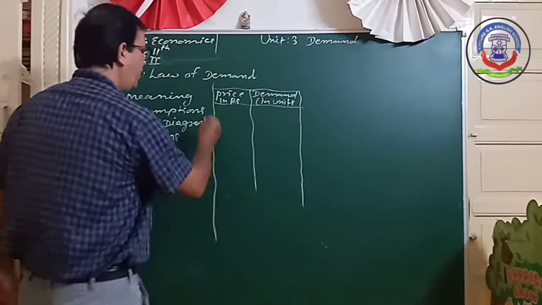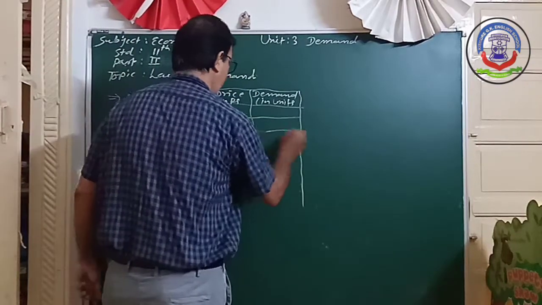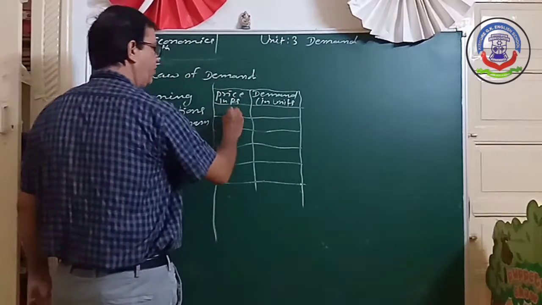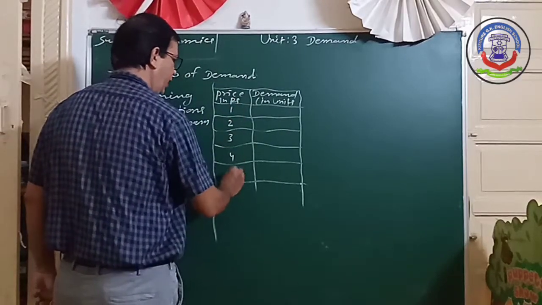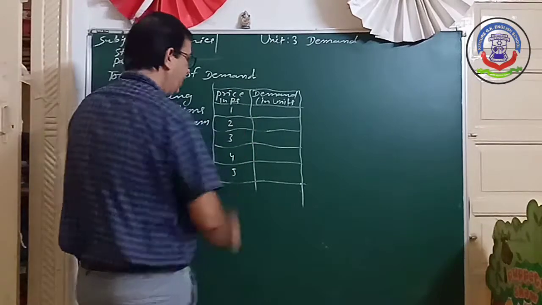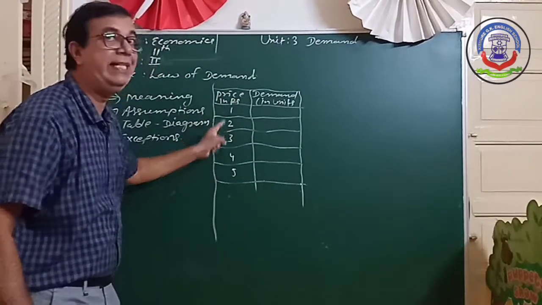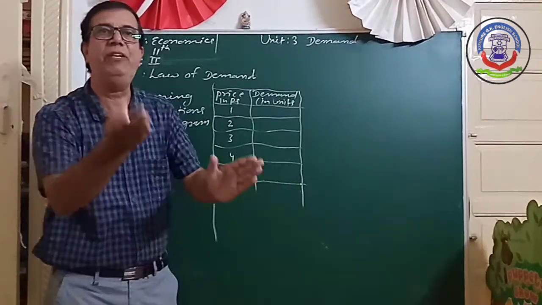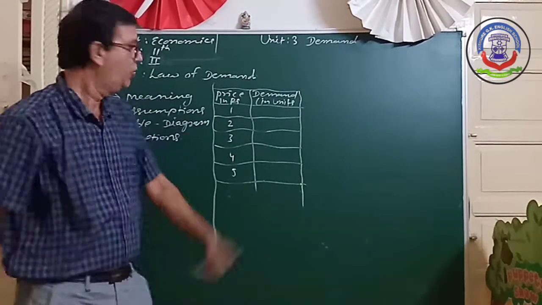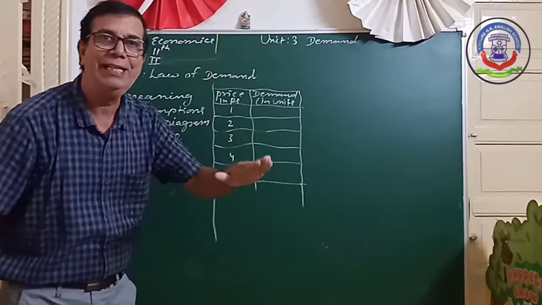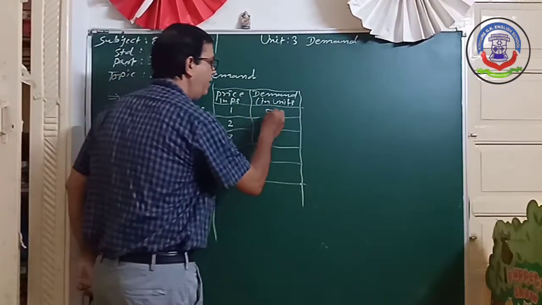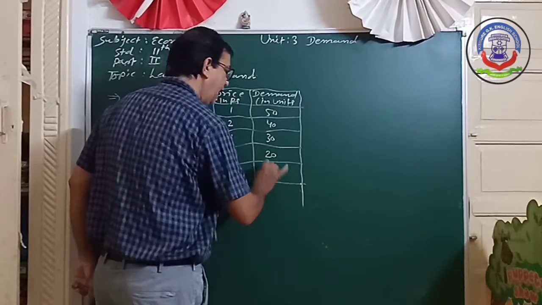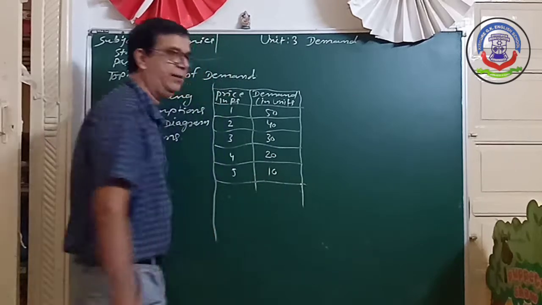So here we see the price. Price is rupees 1, 2, 3, 4 and 5. So see, the price increases 1, 2, 3, 4, 5. There is an inverse relationship between price and demand. So as your price increases, demand decreases. So like this, 50, 40, 30, 20 and 10.